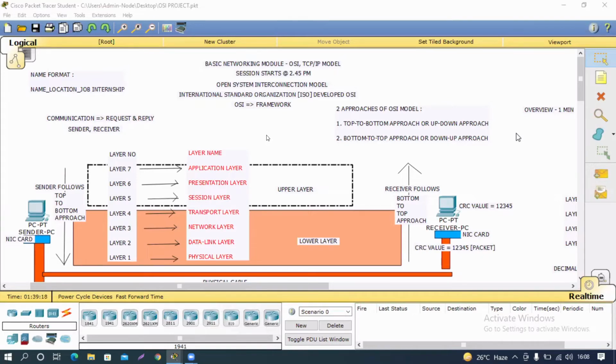Devices which work directly in this layer are switch, bridge, etc. That's it. Okay, thank you.